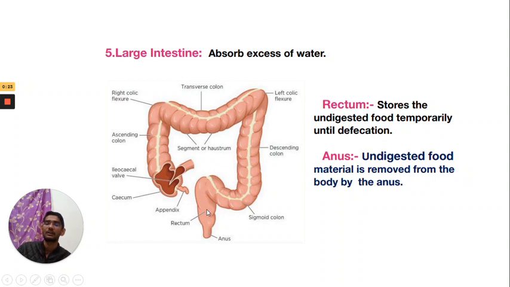In the rectum, undigested food is stored for a short time, and the rectum opens into the anus. Through the anus, undigested food is eliminated. This is all about the human digestive system.